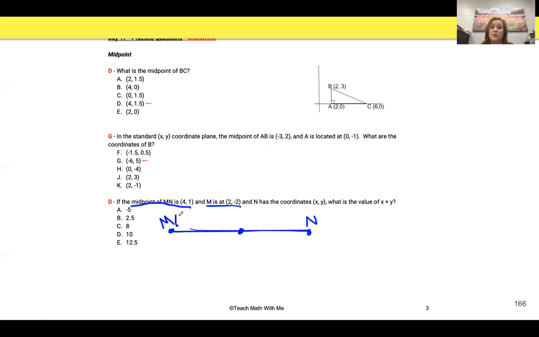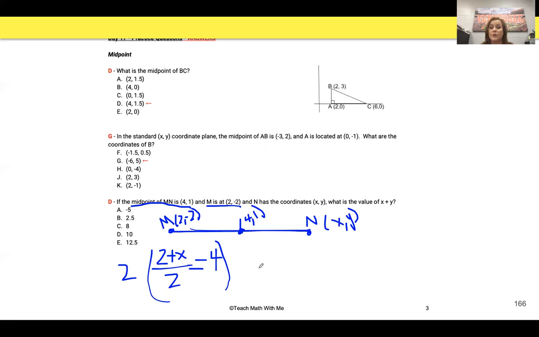So M is at (2, -2). The midpoint is at (4, 1). And so that means N is at (x, y). So we're going to do our x's. (2 + x) divided by 2 equals 4. Multiply both sides by 2, and we get 2 + x = 8. Therefore, x must equal 6.